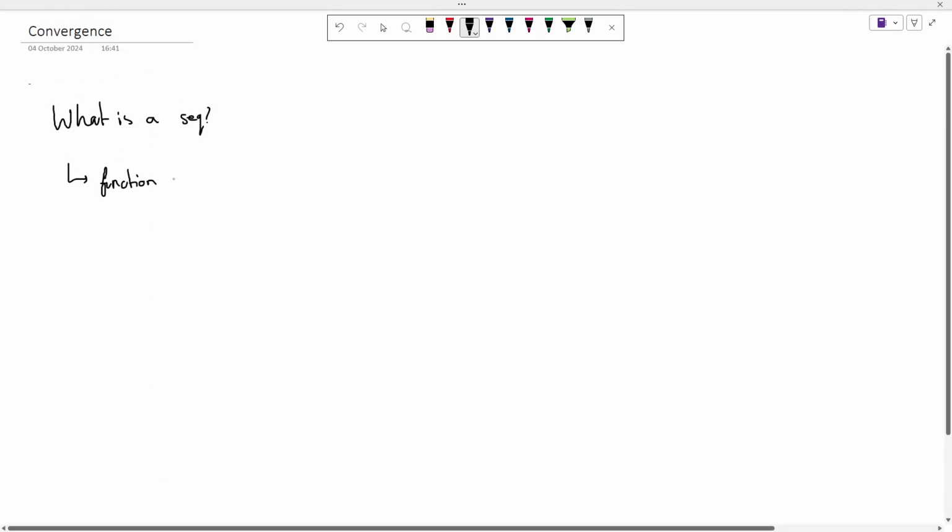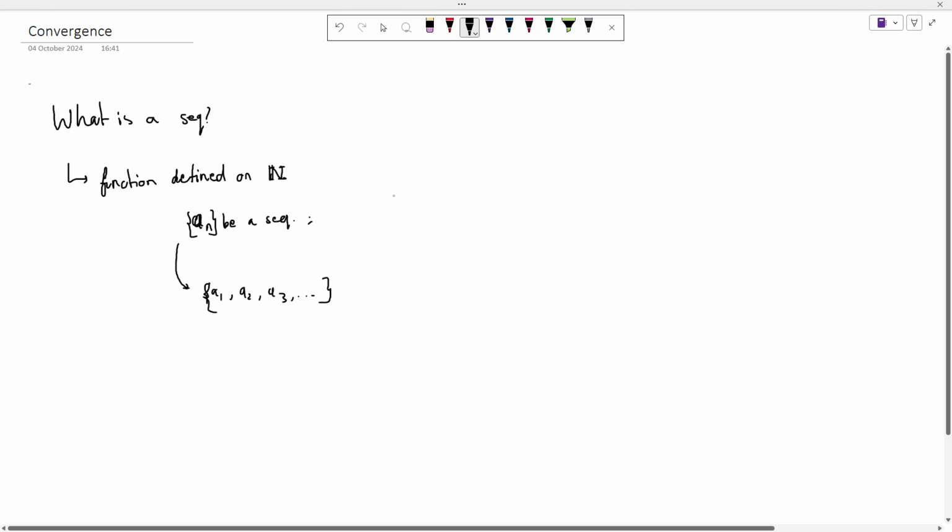A function defined on natural numbers. So a sequence is essentially a function defined on natural numbers. So when we say that a_n is a sequence, what does that mean? It means essentially कि कोई एक function है, right? So if we expand it, we get a set called a1, a2, a3, and it goes off to infinity.